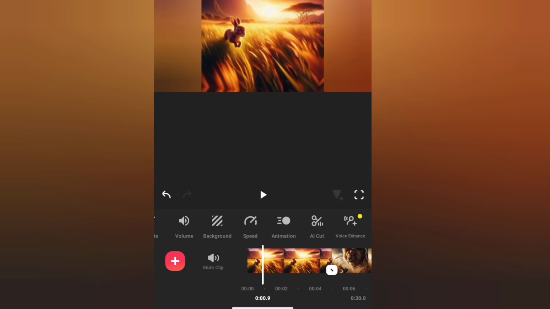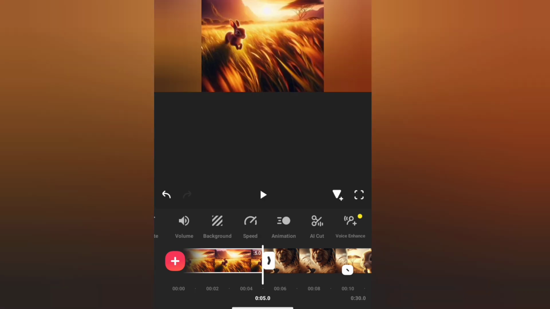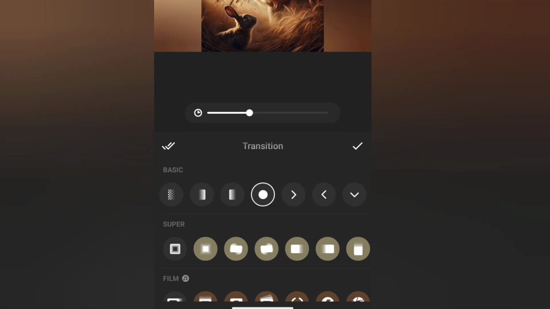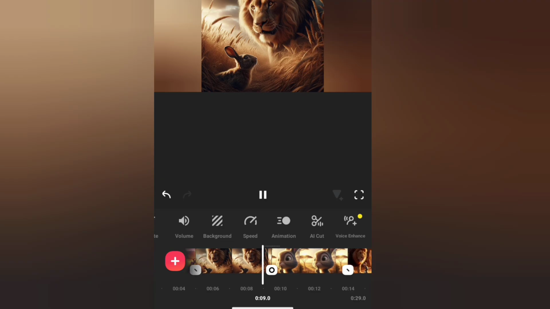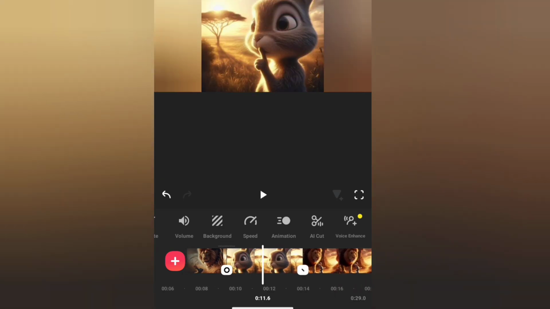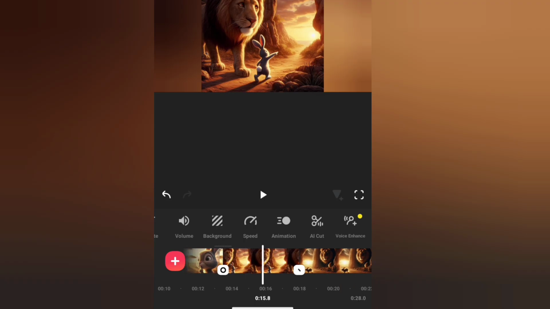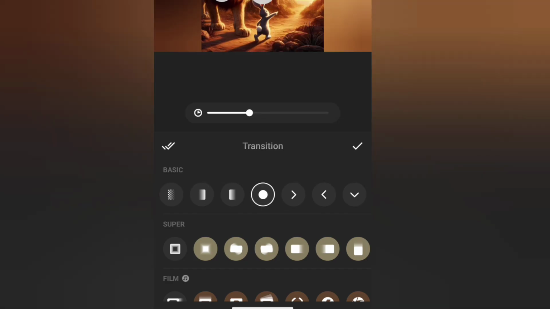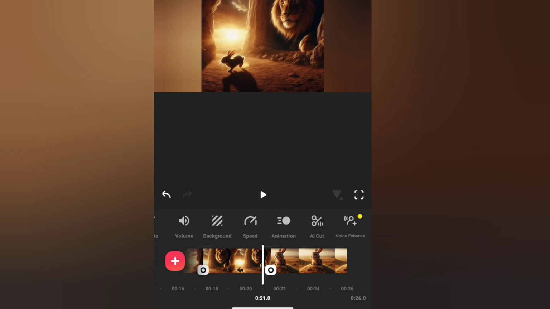When you come to this small arrow here, this tiny one, when you click it, this is the transition, right? This one is the animation, the one we talked about earlier. This one is the transition. So you can see that little fancy thing, right? It's as simple as that. A lot of people use this for their folktale story, just to make everything a little bit more cinematic. It's just a little bit of editing.